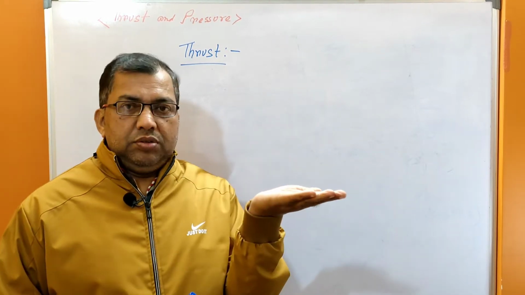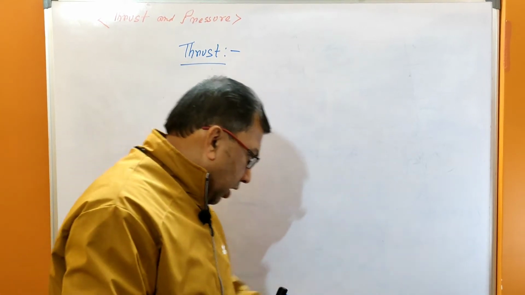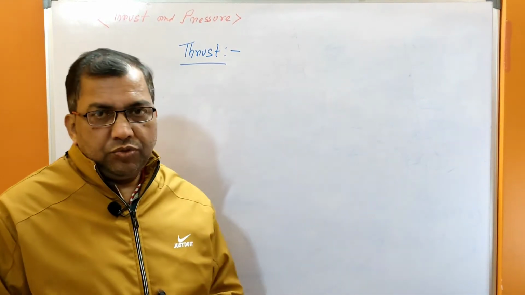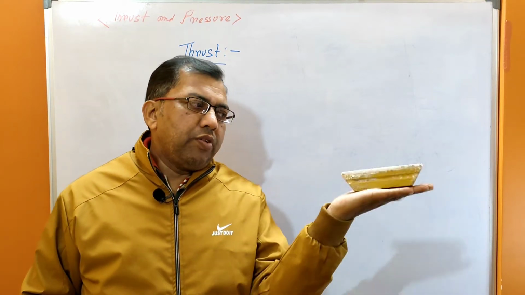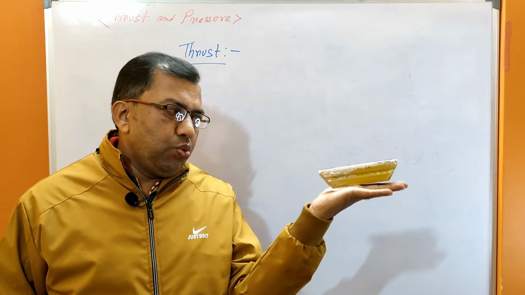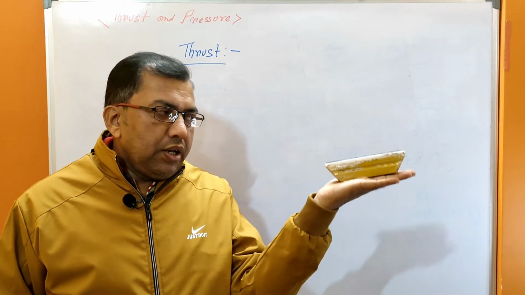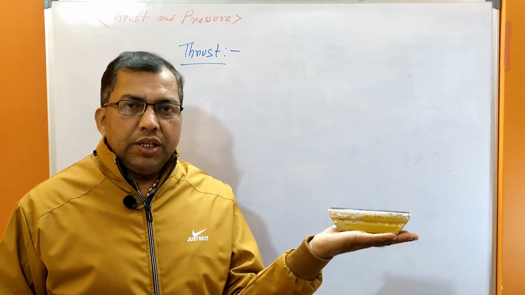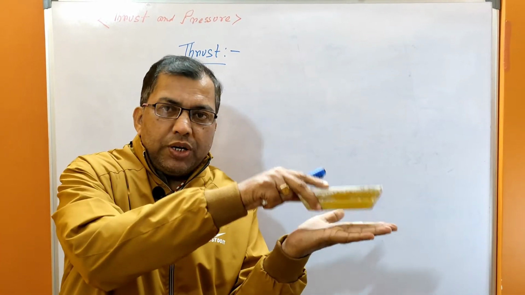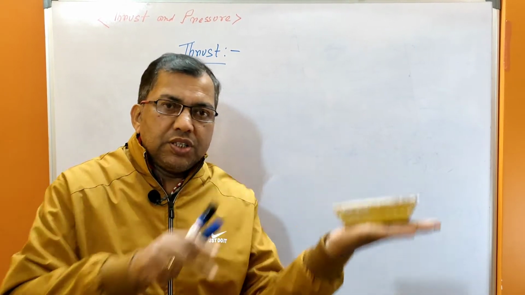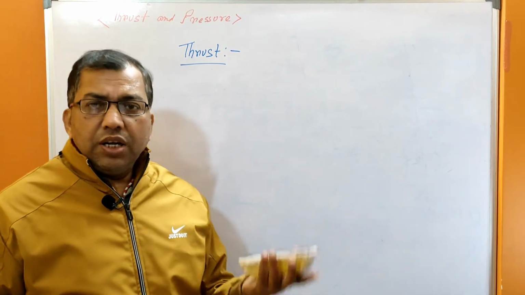Suppose a block is here, a wooden block. What is the thrust? That is the weight of the block. Thrust equals the weight of the block, that is m into g. The total force exerted by the body perpendicular to the surface is known as thrust.